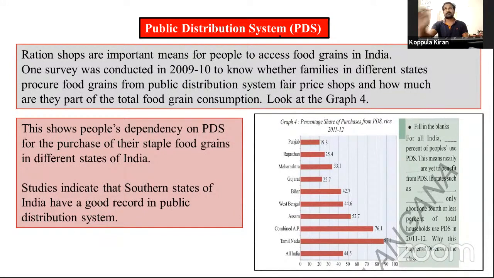How to provide food security for the people? This is one thing. See this. Ration shops are important means for people to access food grains in India. One survey was conducted in 2009 and 10 to know whether families in different states procure food grains from the public distribution system, fair price shops. What are the fair price shops? These are the ration shops. And how much are they part of the total food grain consumption? Look at this graph.